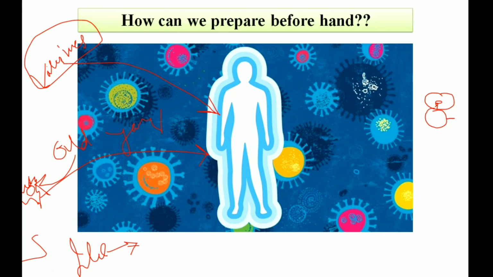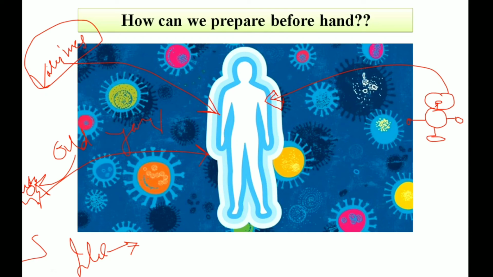Suppose this part is taken, there are different tentacle-like projections on the virus. Suppose this part is taken and injected as a vaccine in the human body. Later, the adaptive immune system becomes active, and whenever there's an outbreak of that virus, the body can adapt, recover from the disease, or protect itself from the virus.